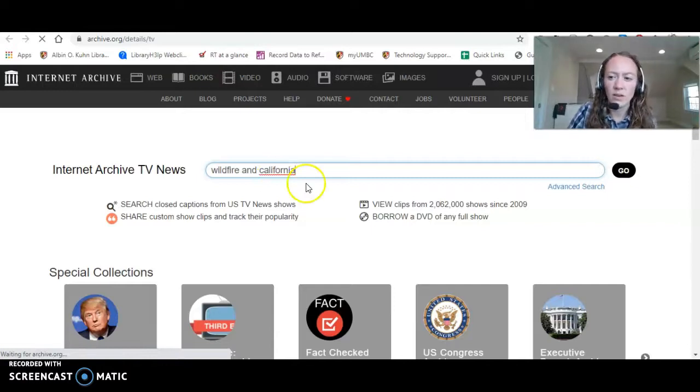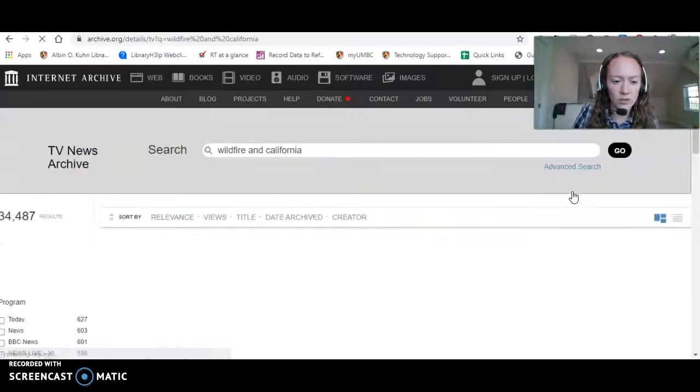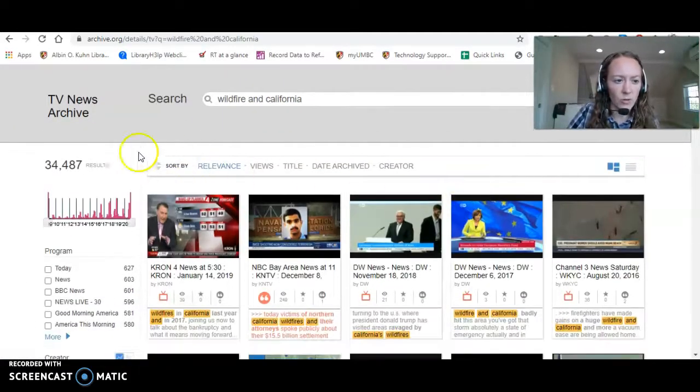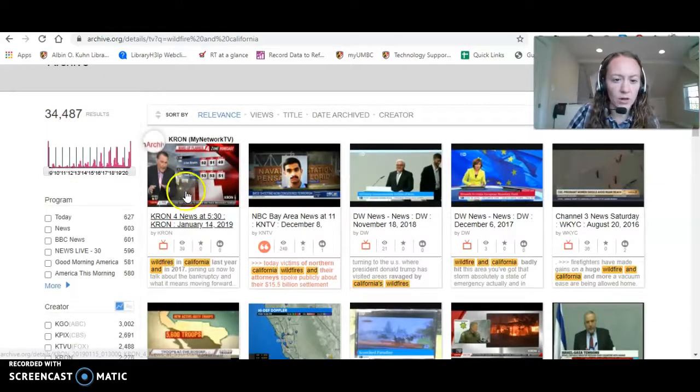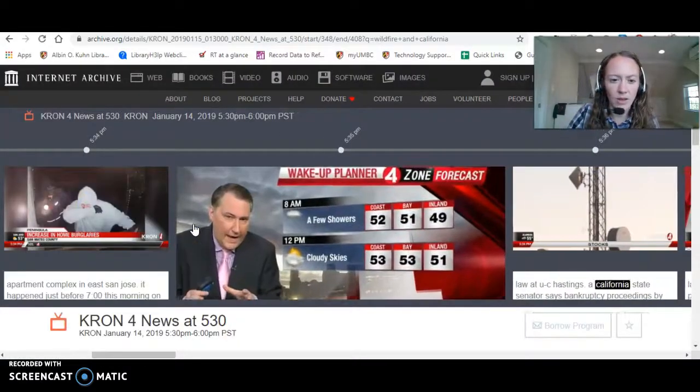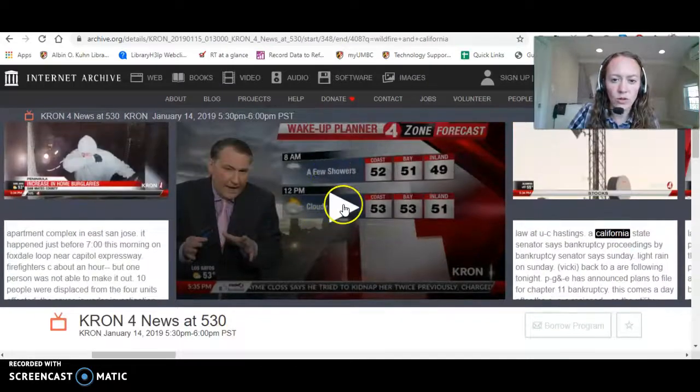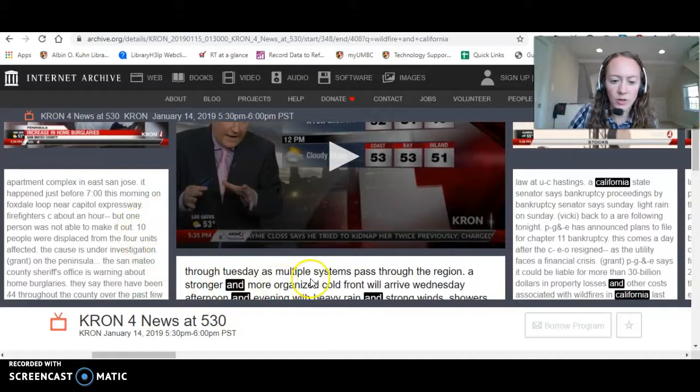There's also the advanced search you can check out as well, but we're just going to do a basic search. And over here you see there's about 34,500. With any of these, you can see where it's pulling my search terms. You can click on one, and if you click on the play button, you'll hear the clip. There's also the transcript of the news.